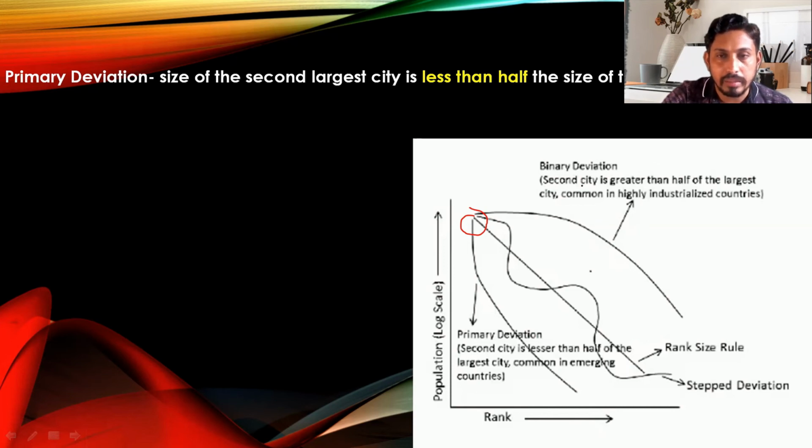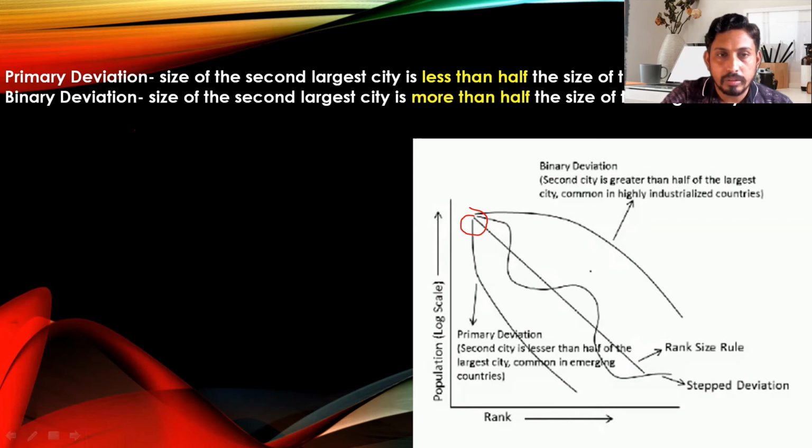Then what is meant by binary deviation? In case of binary deviation, if the size of the second largest city is more than half of the size of the first largest city, then there is a creation of binary deviation. That means two or more cities have the same kind of population size, and that's why binary type of deviation is created. Binary deviation is very common in industrialized countries.